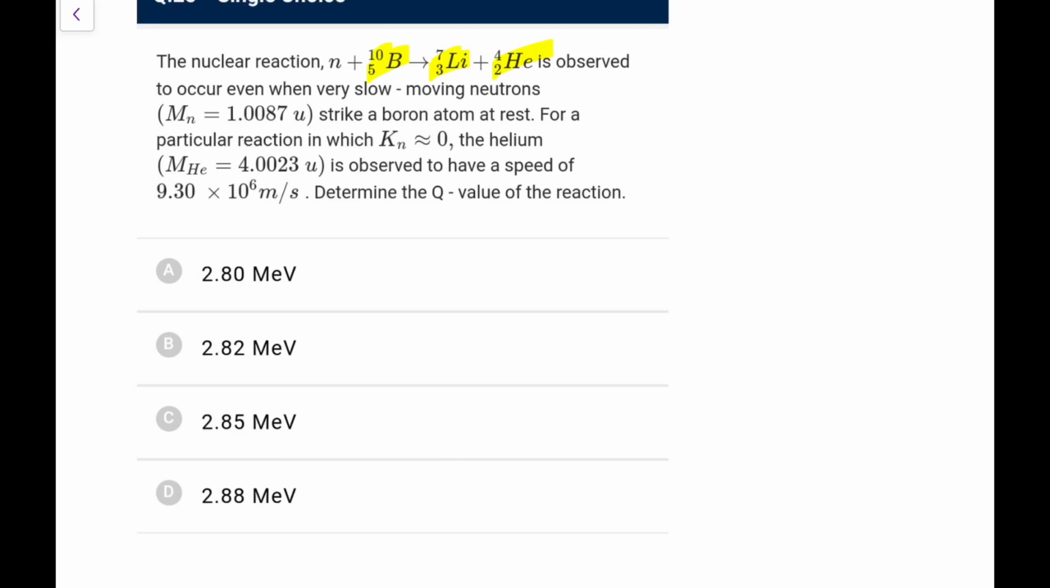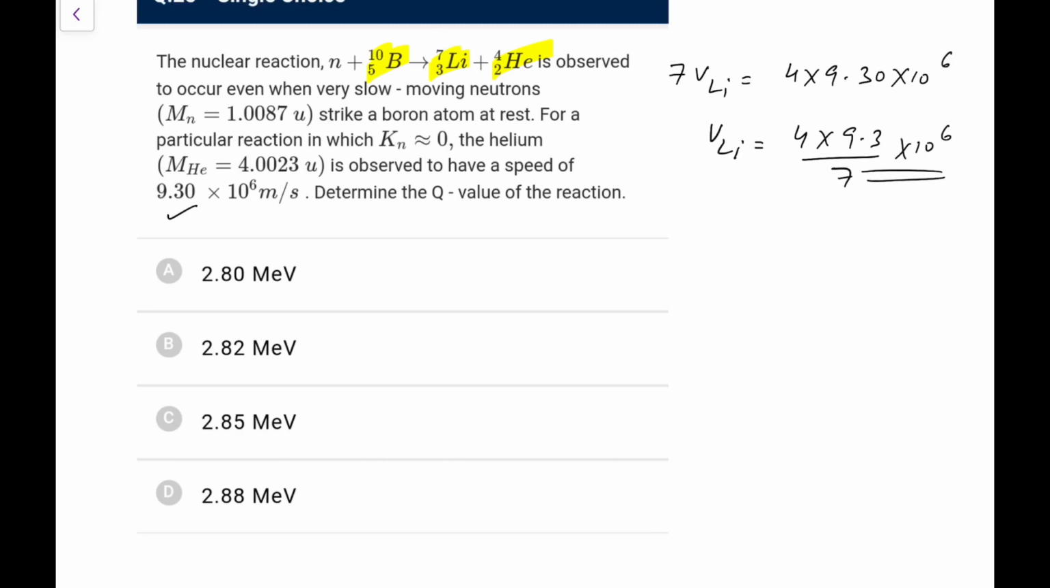So what would be the Q value? I can directly say, because initially the momentum is 0, so final will also be 0. So if it has a speed of this, that means we can calculate the speed of lithium also, because 7 times the V of lithium would be equal to 4 times 9.30 into 10 to the power 6. So velocity of the lithium would be 4 into 9.3 upon 7 into 10 raised to the power 6.